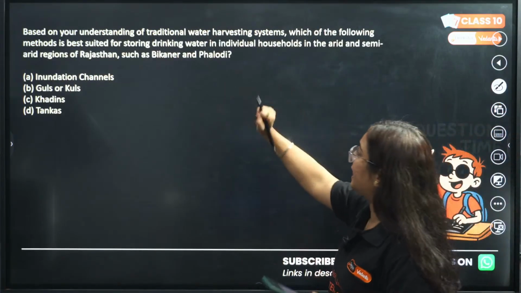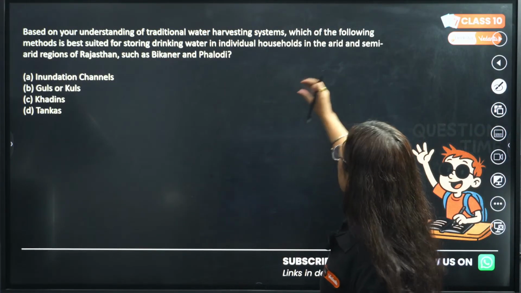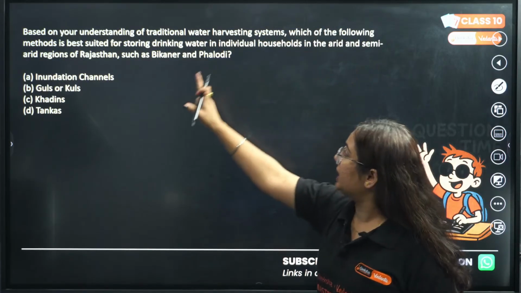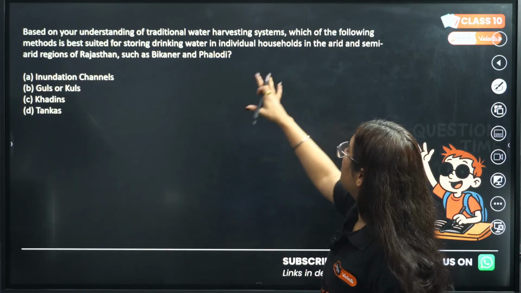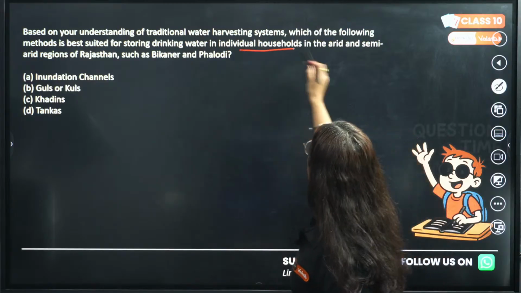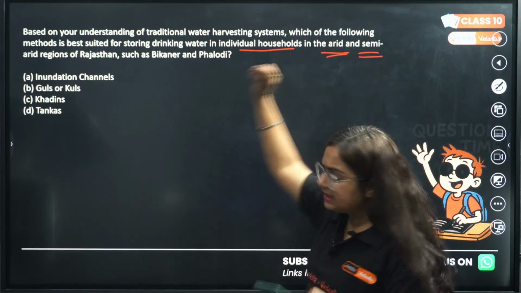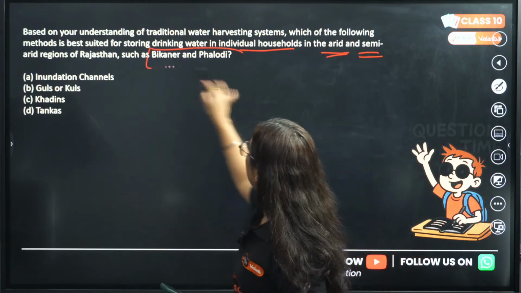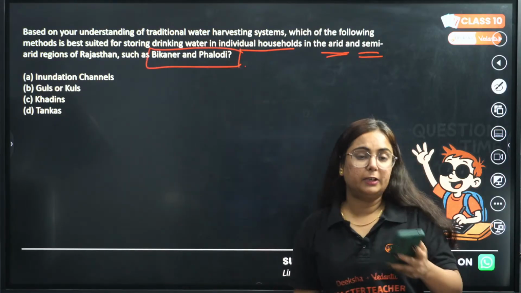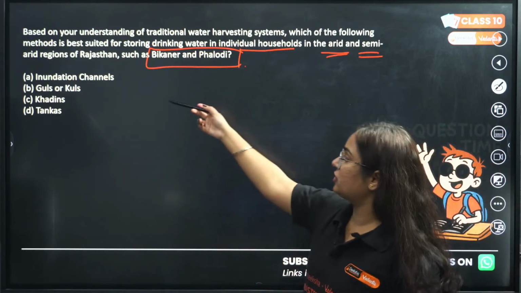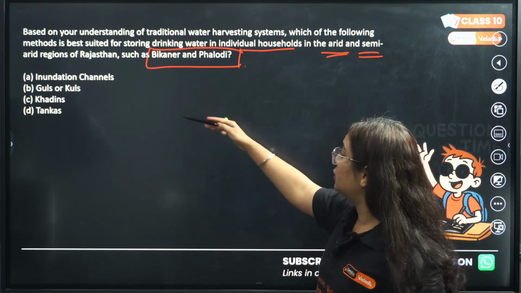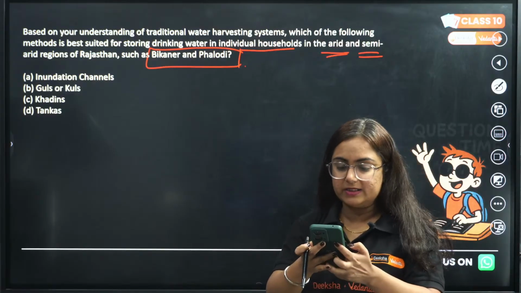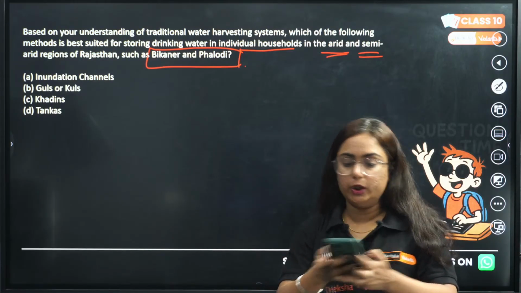Based on your understanding of traditional water harvesting system, which of the following method is best suited for storing water in individual households in the arid and semi-arid regions of Rajasthan, such as Bikaner and Phalodi? Okay, now answer it, beta. Options are: A, inundation channels; B, Gul or Kul; C, Khadans; D, Tanka. What do you think?